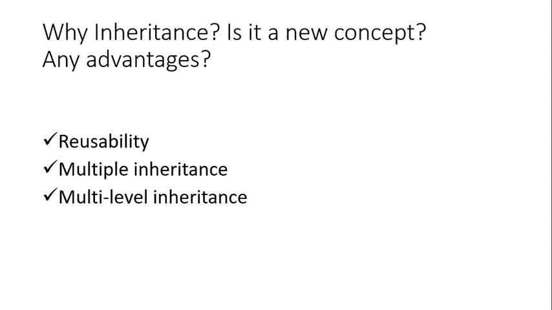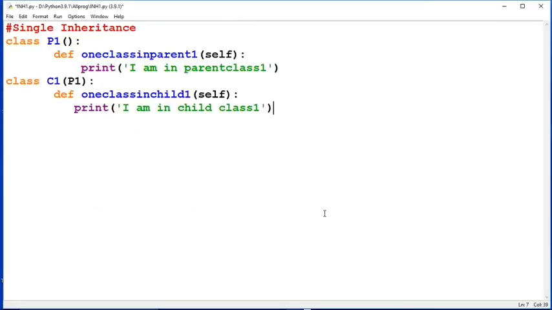But here we are going to see a few interesting and most popular inheritance concepts, such as single inheritance, multiple inheritance, multi-level inheritance, and maybe hierarchical inheritance. So let's start the coding part. Let's dive into the coding part. First we are going to see single inheritance, in which a single child class inherits the properties of a parent class.